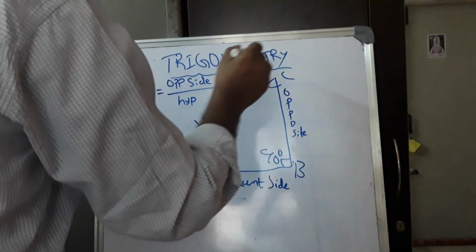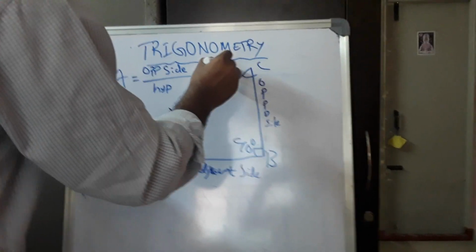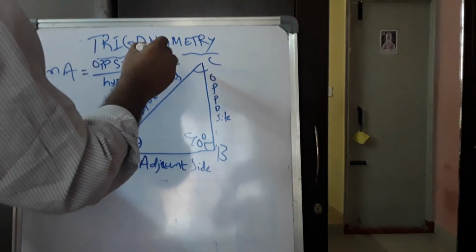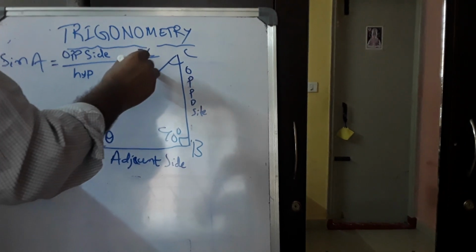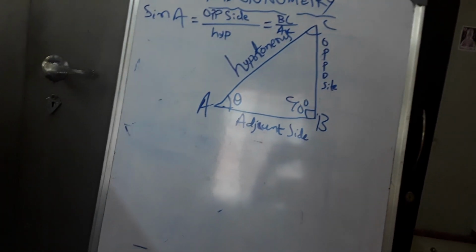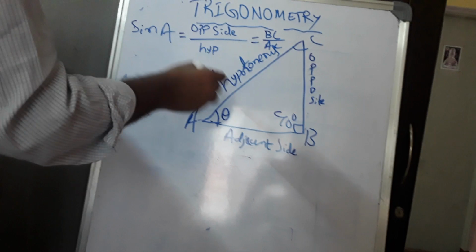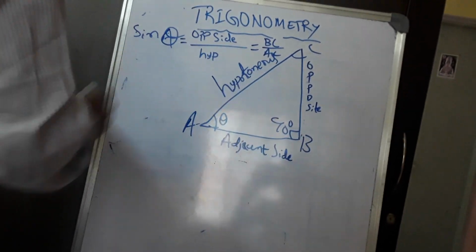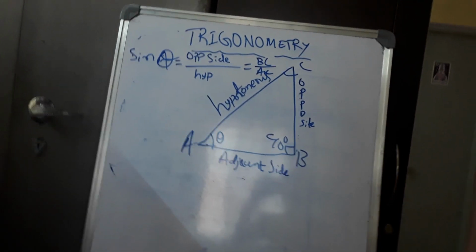Opposite is BC divided by AC. This is sine of an angle. Sin A can be written as theta here, sin theta.